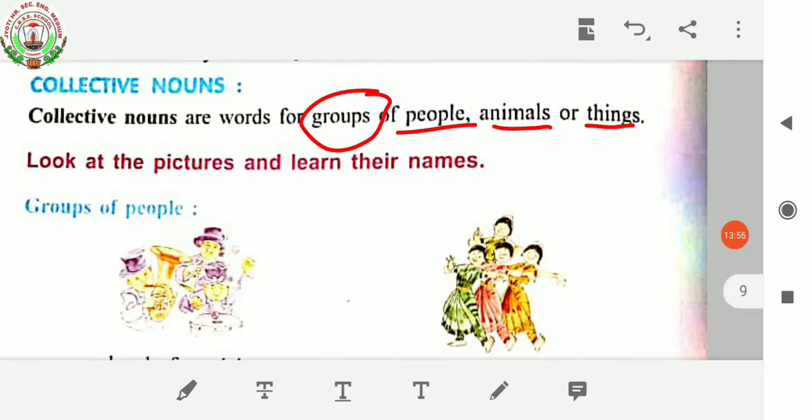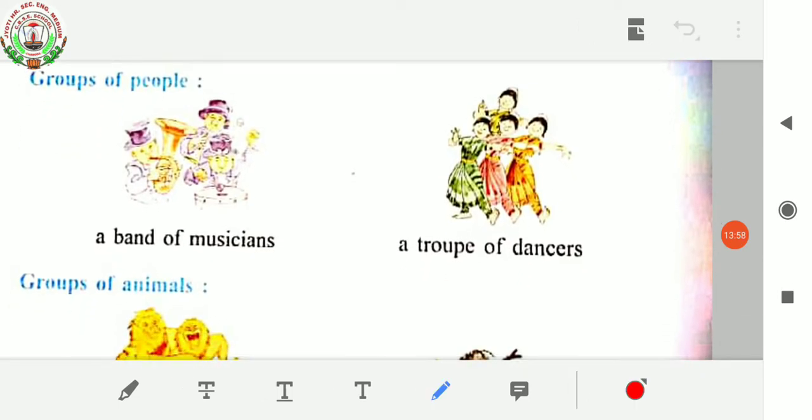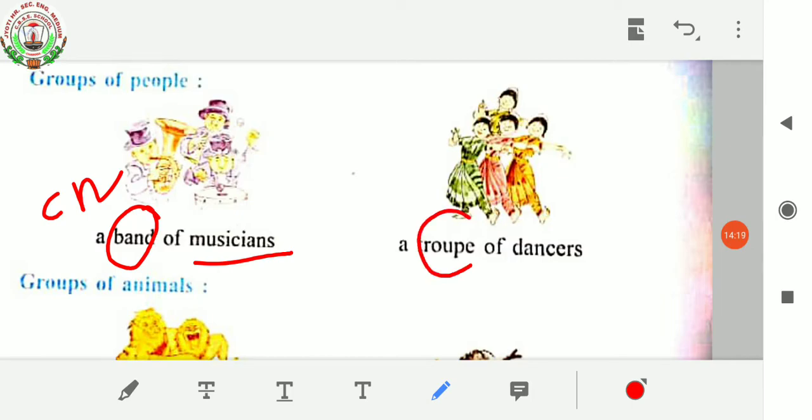So here are also some examples, like a band of musicians. Here band is a collective noun which refers to a group of musicians. A troupe of dancers. Here troupe is a collective noun. I am writing CN over it. CN means collective noun, which refers to a group of dancers.